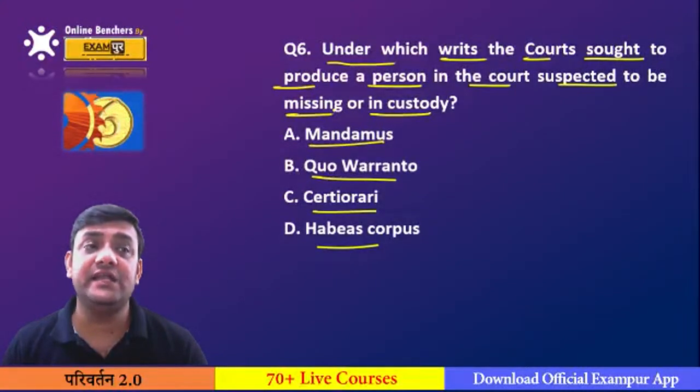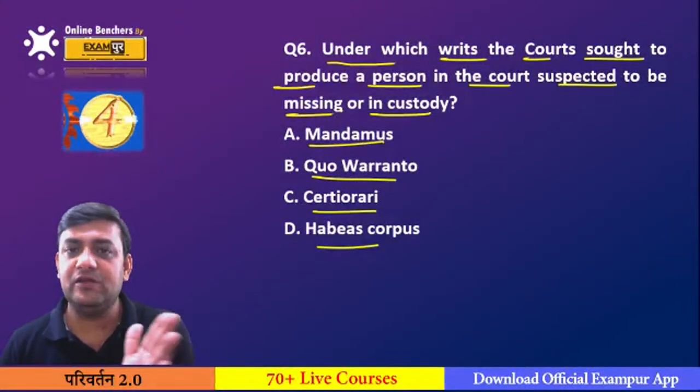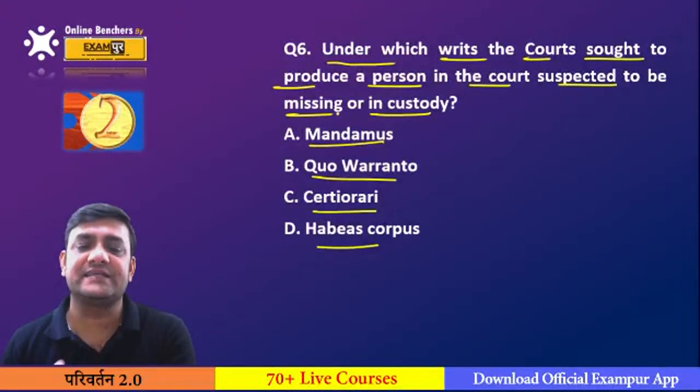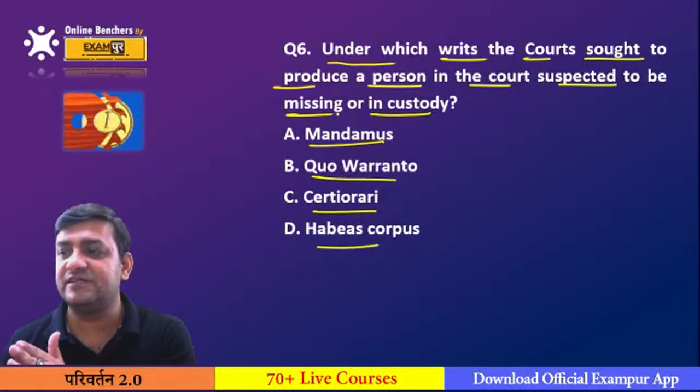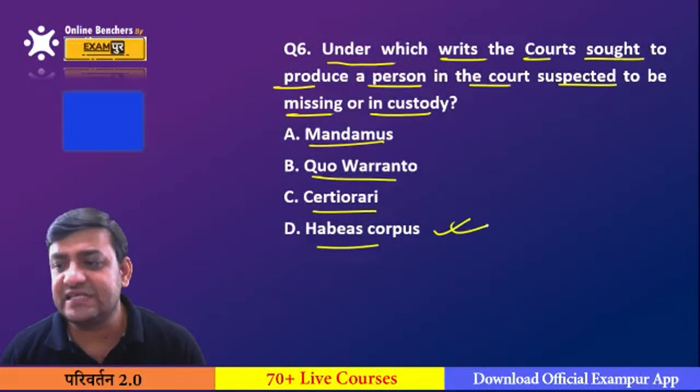That is under Article 22, which is called preventive detention, in which it has been ordered that any arrested person should be produced before the first class judicial magistrate within 24 hours of his or her arrest. So this is done through which of the following? You will say habeas corpus.